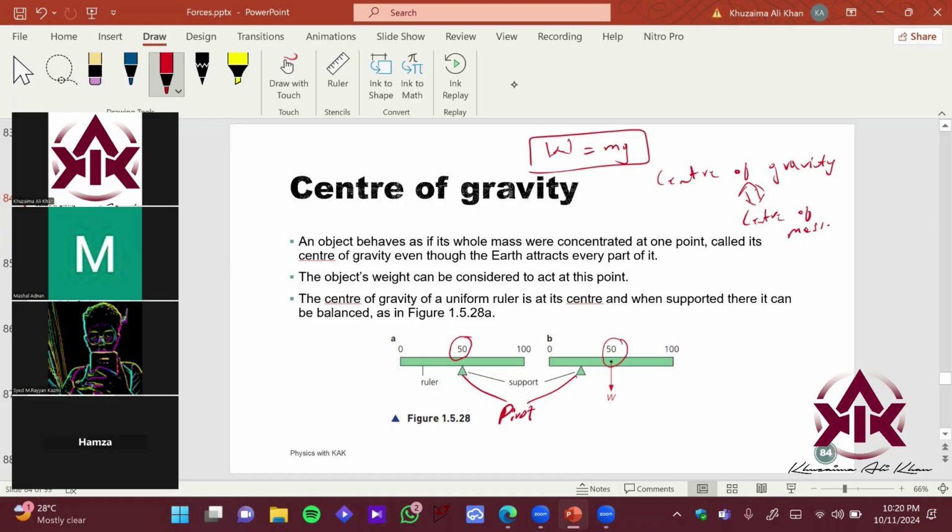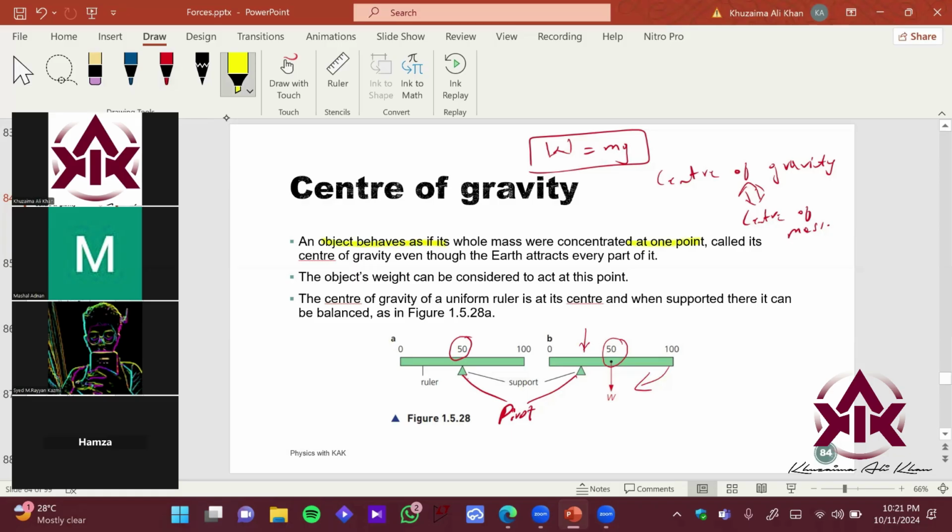So the weight of a regular scale is basically at the center. If you recall your experiments, you have pictures of those. You can open them and see that it was approximately the center of the scale. When your finger is over here, the scale would topple over here, in the clockwise direction. So what is written over here? An object behaves as if its whole mass were concentrated at one point.